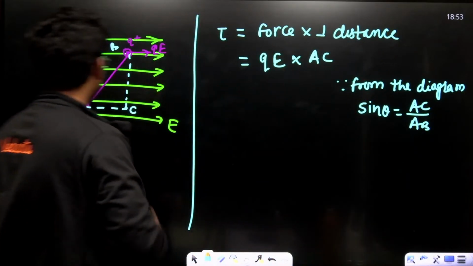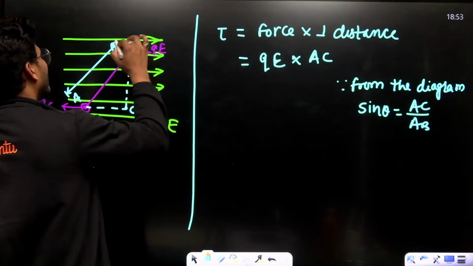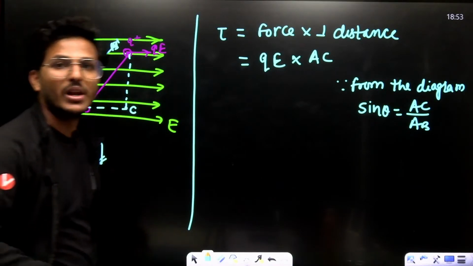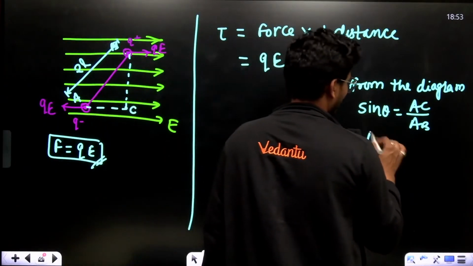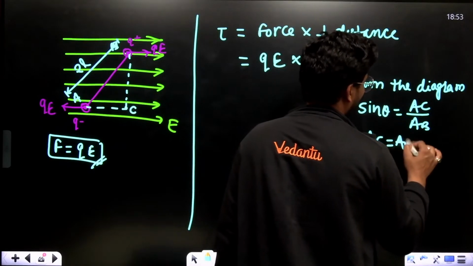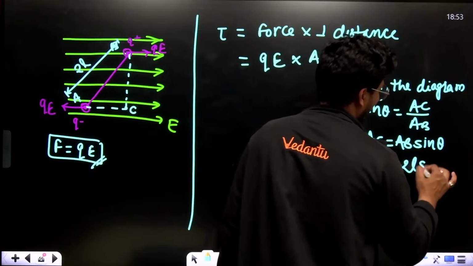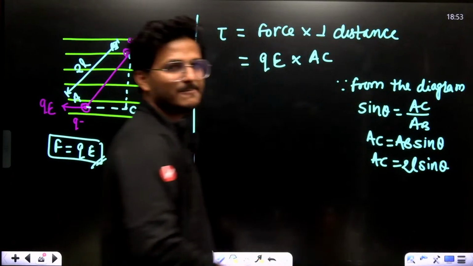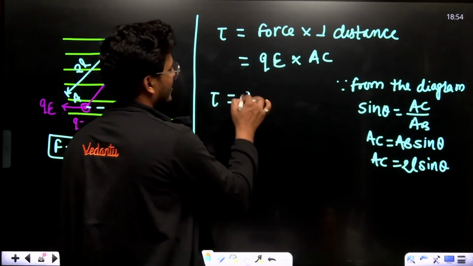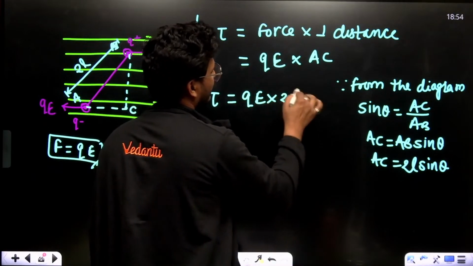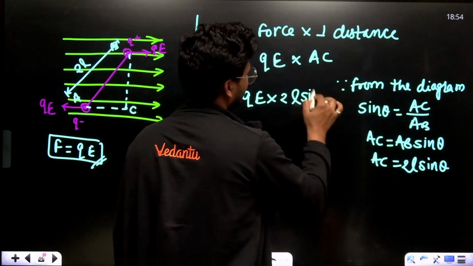And AB is what? This is the length of the dipole, and the length of the dipole is 2L. So AC is equal to AB sine theta, which means this is 2L sine theta. So tau is equal to QE into 2L sine theta.